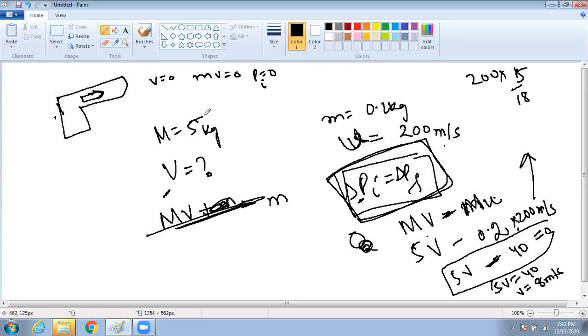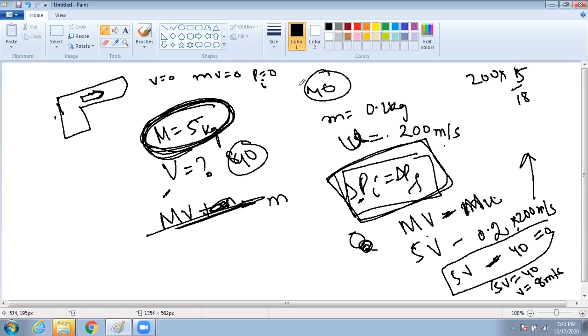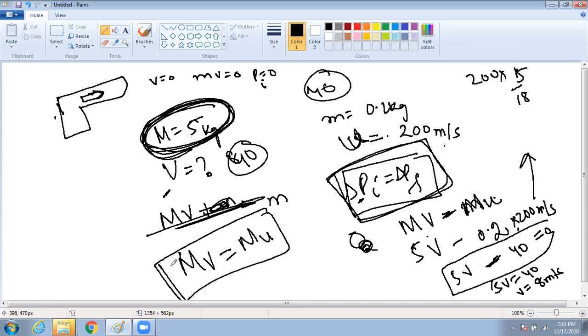Obviously the gun should be more mass, no? Gun should be more mass, right? So basically when you say that momentum should be same, here you see it is 40. If you multiply the same, here also 40. Yes or no? That means MV is equal to mu, means the momentum of the gun is equal to the momentum of the bullet. Momentum of the gun equal to momentum of the bullet. Yes or no?